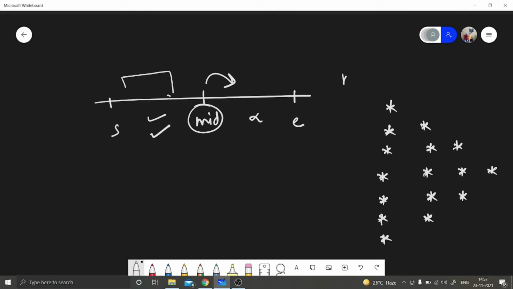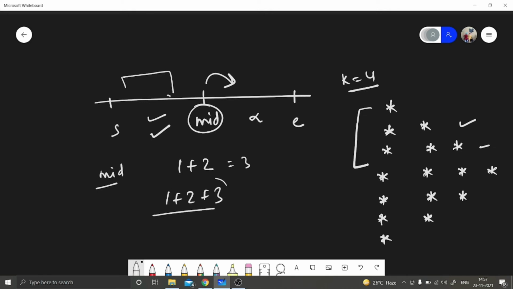So for this example, k equal to 4. If mid is less than or equal to k, how many emotes? Let's say mid is 2. How many emotes is it having? 1 plus 2, that is 3. For mid equal to 3, how many emotes is it having? 1 plus 2 plus 3. This is the sum of the first n natural numbers.